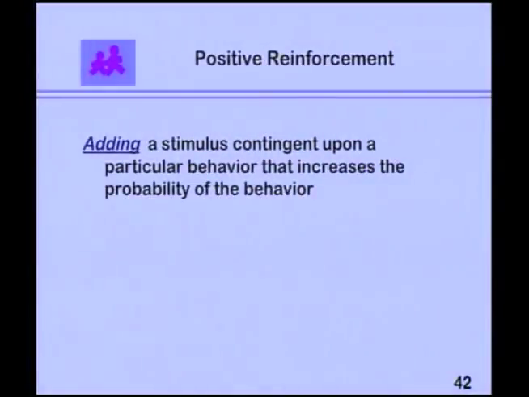Now, reinforcement was something that increased the likelihood that a behavior would occur. There is positive reinforcement and negative reinforcement. And those have very counterintuitive thinking related to them. But what's key to remember is that they are technical definitions.